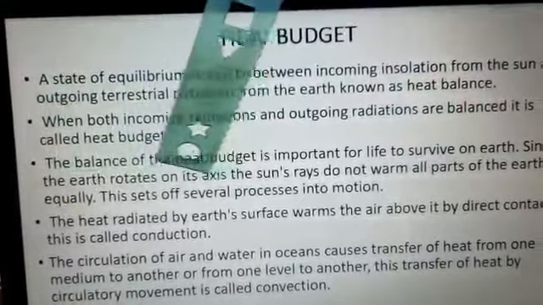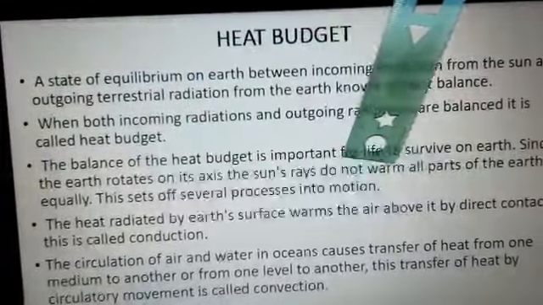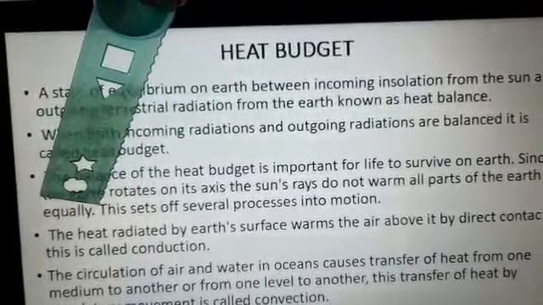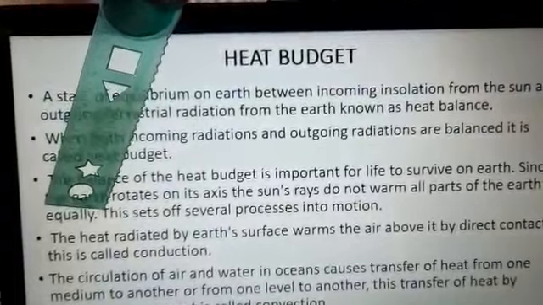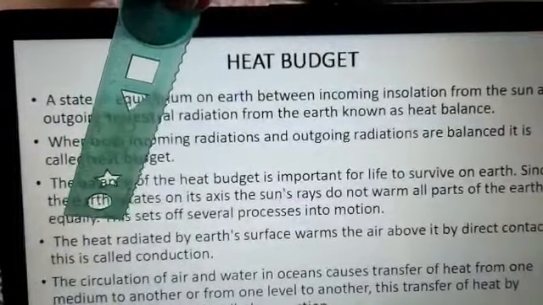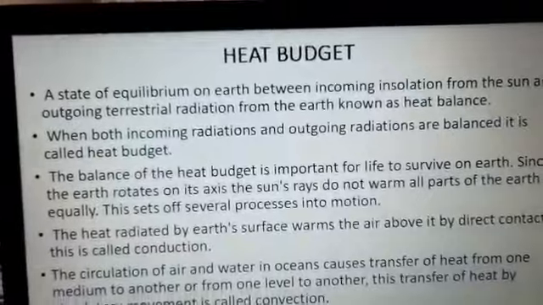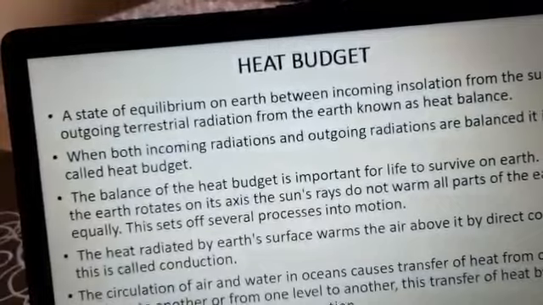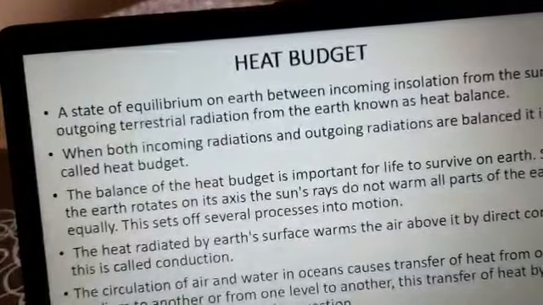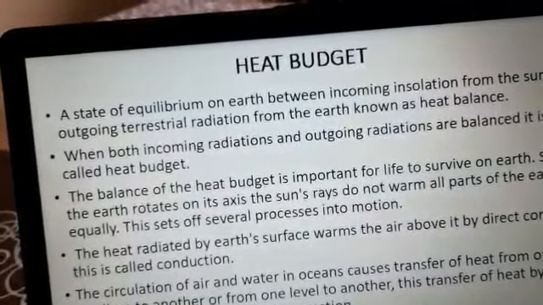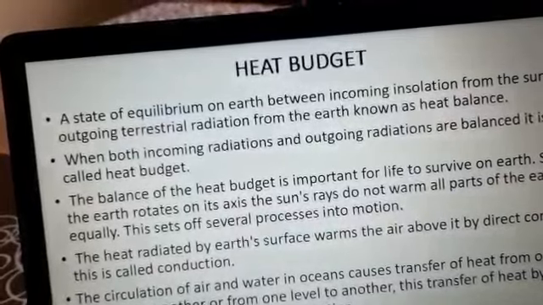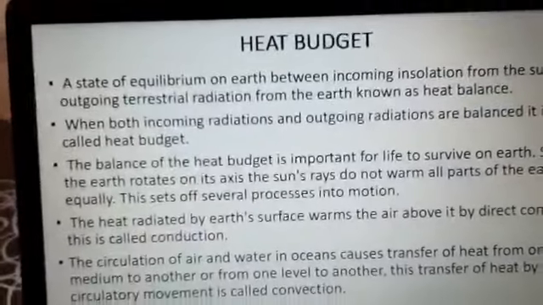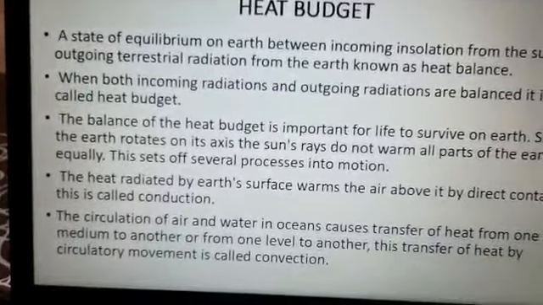Since the earth rotates on its axis, the sun's rays do not warm all parts of the earth equally. The portion of the earth near the equator receives the vertical rays of the sun, hence it gets more heat. So those places are hot or warmer. As we move towards the poles, the higher latitudes receive slanting sun rays, and these portions are cooler because they receive less heat energy.